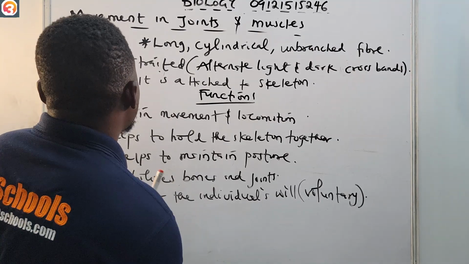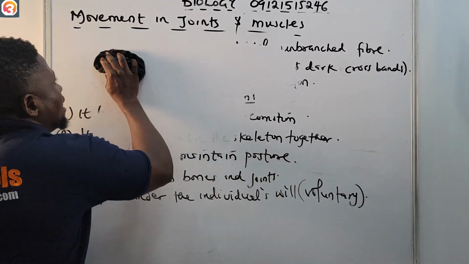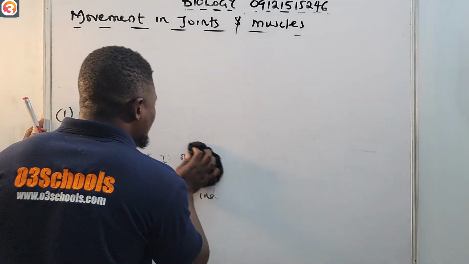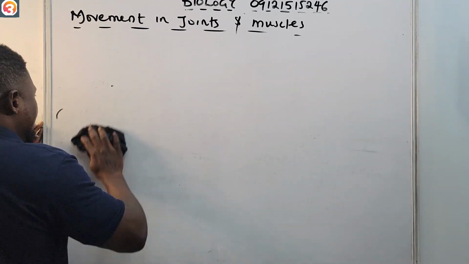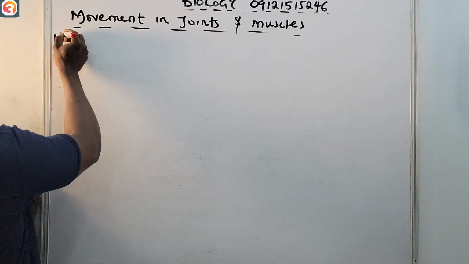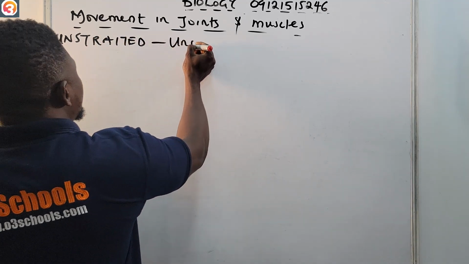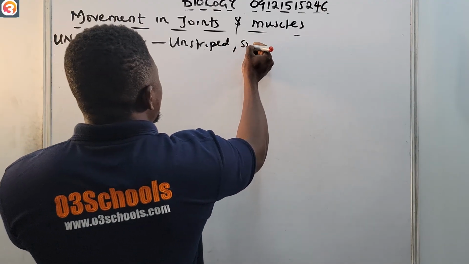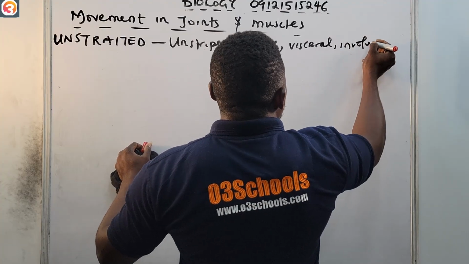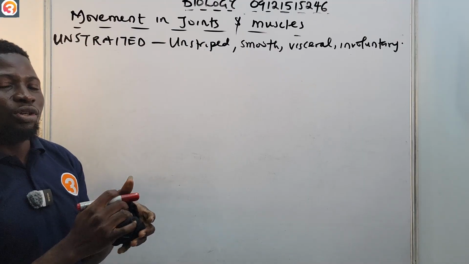Now that will take us to the second type of muscle, which is the unstriated. That is the involuntary muscles, the one we call smooth muscles, the one we call visceral muscles. They all have their importance. So let us look at the unstriated. It's called unstriped, it's called smooth, it's called visceral, it's called involuntary. These are all the names you can call the unstriated muscle.